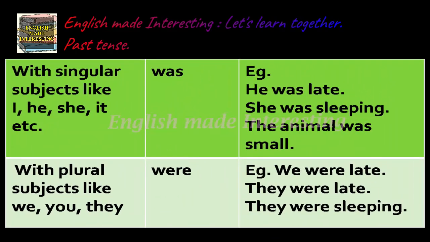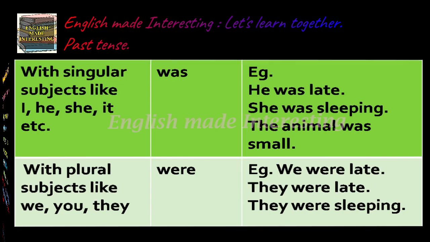Now look at the table with singular subjects like I, he, she, it. We use was. Example, he was late, she was sleeping, the animal was small. With plural subjects like we, you, they, we use were. We were late, they were late, they were sleeping, etc.